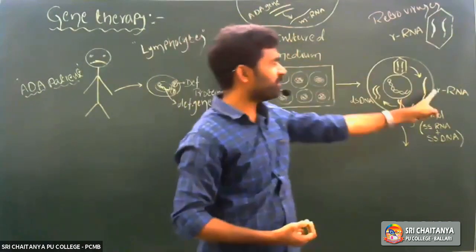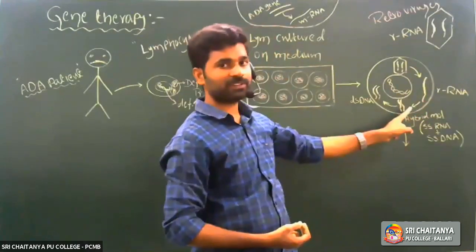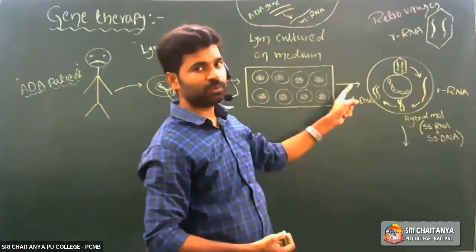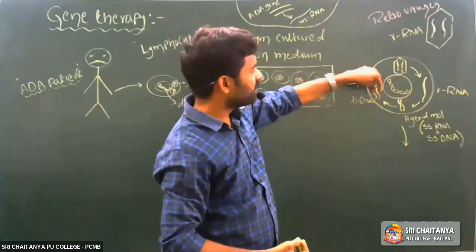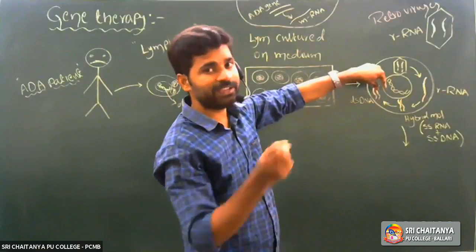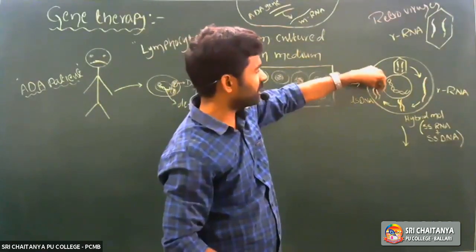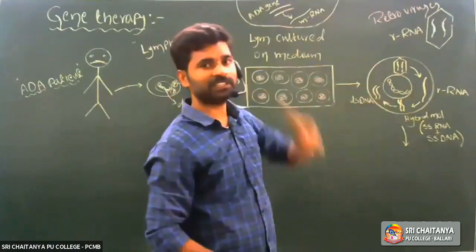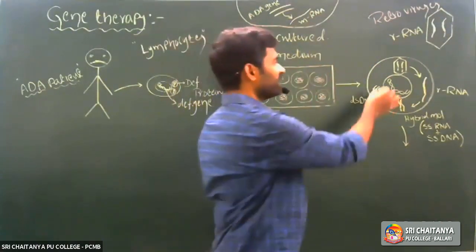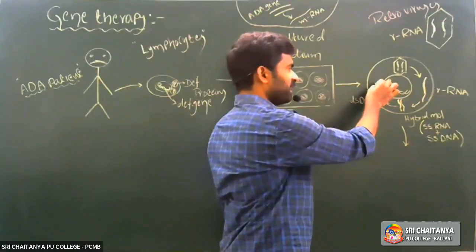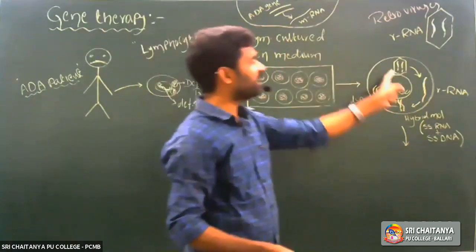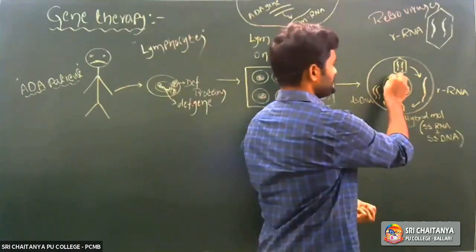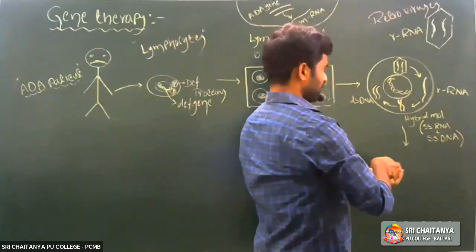So that mRNA only we introduce. That mRNA undergoes reverse transcription and synthesizes the template strand. That template strand again synthesizes the coding strand. Like that, the ADA gene, ADA DNA, is synthesized in the human cell cytoplasm along with the virus particle genetic material. Along with the virus DNA, that ADA gene is also incorporated into the human genetic material.